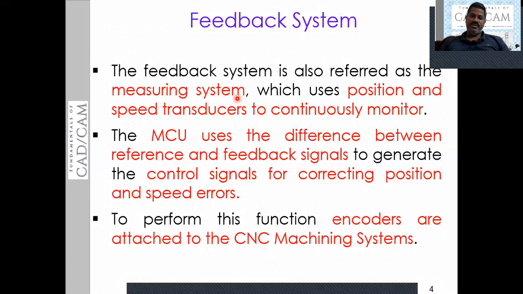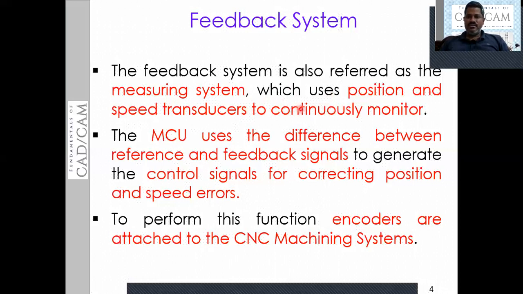Regularly we need to monitor, because the accuracy of the component and of the machine totally depends on the position and speed of the table as well as the spindle. So the feedback systems continuously monitor the position and speeds of the moving devices on the NC machine tool.